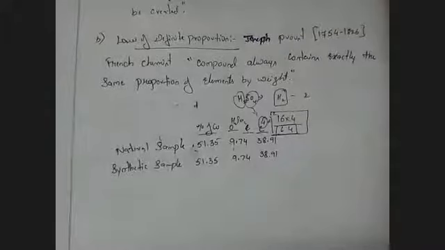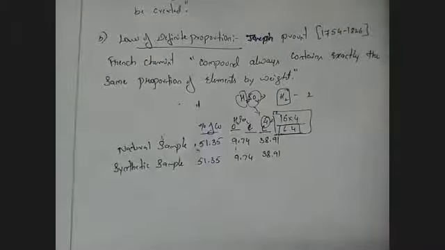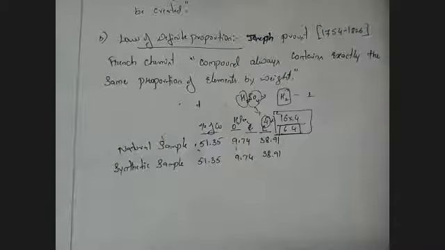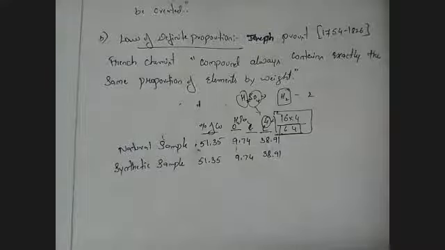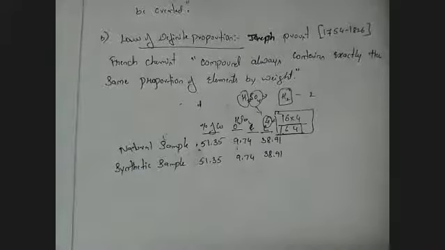So by giving this data, he's concluding that the proportion of a compound, or the mass of a compound, always remains the same. Okay, clear? Please write down the chart.